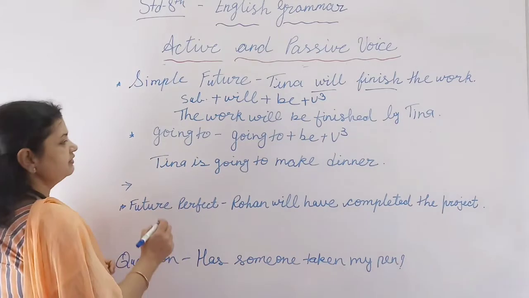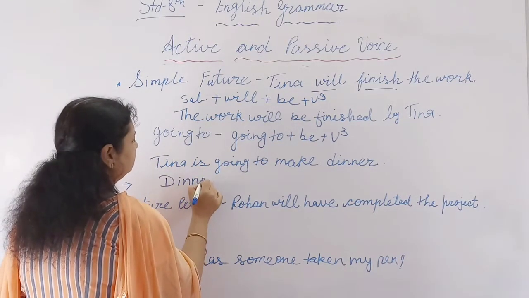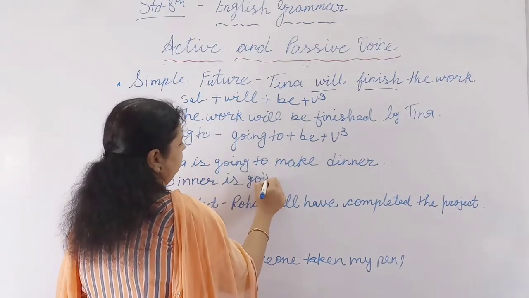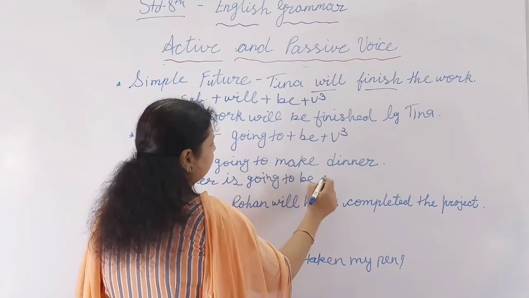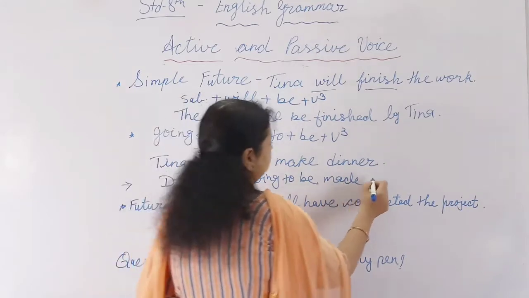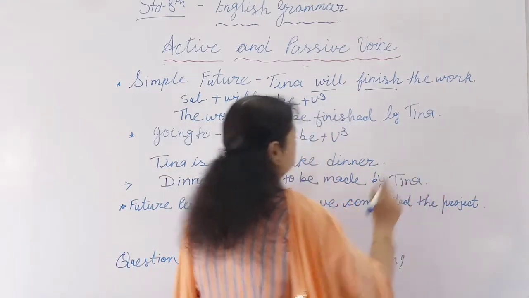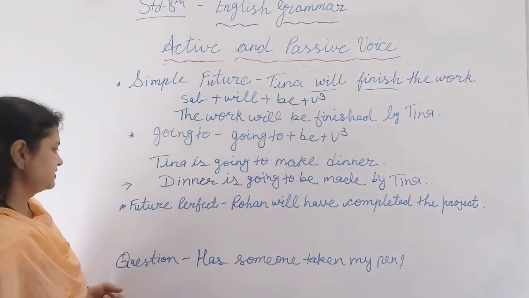So the sentence will be dinner is going to be made by Tina. Okay, got it? Come to the next.